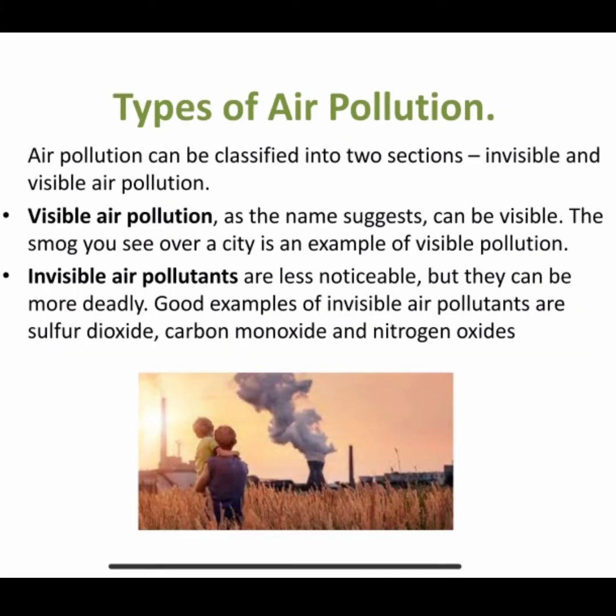Types of air pollution. Air pollution can be classified into two sections. Number one, visible air pollution. As the name suggests, it can be visible. The smog you see over a city is an example of visible pollution. And the second one, invisible air pollution. It is less noticeable, but it can be more deadly. Good examples of invisible air pollution are sulfur dioxide, carbon monoxide, and nitrogen dioxide. Having these types of gases in the air comes under invisible air pollution.